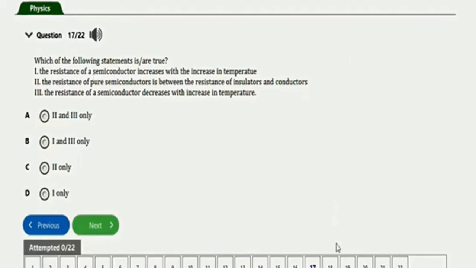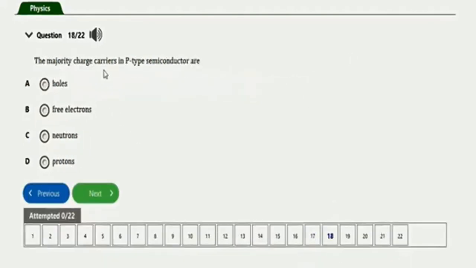Next question is this one. It says the majority charge carrier in p-type semiconductor, we have holes, electron, neutron, proton. So this is very simple. That's holes.